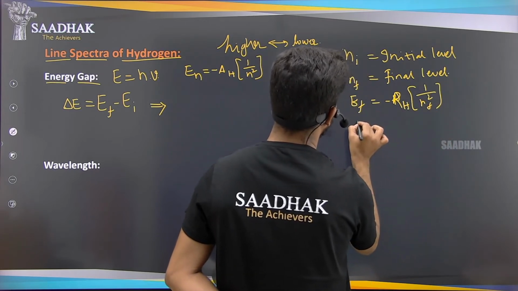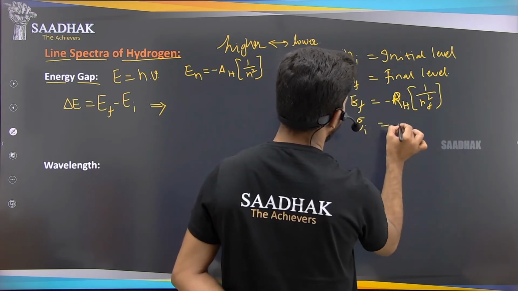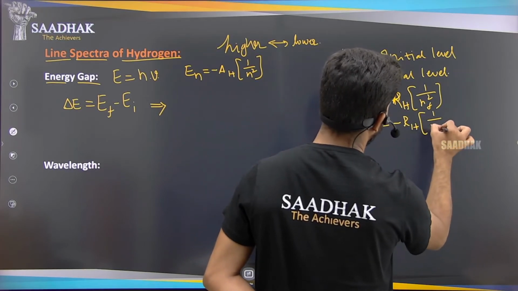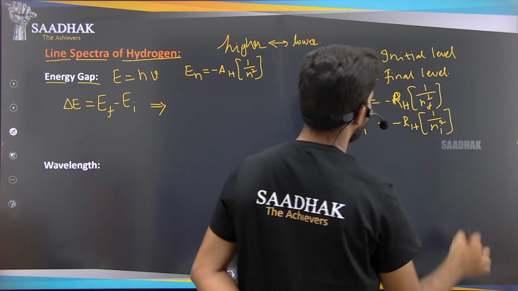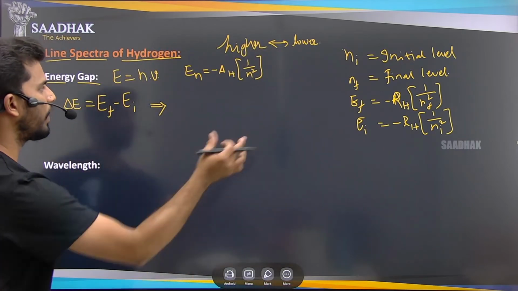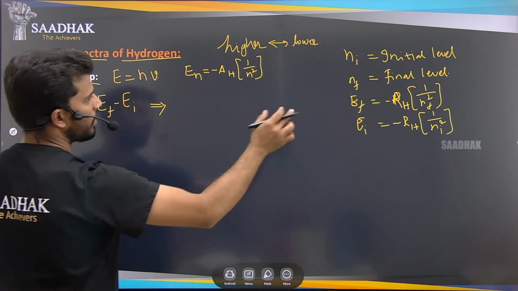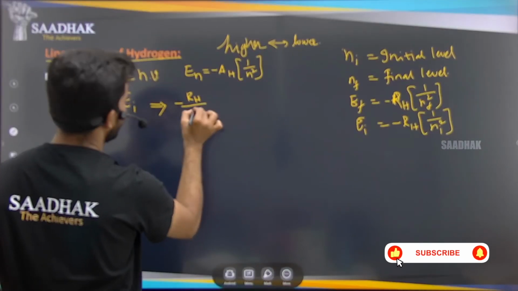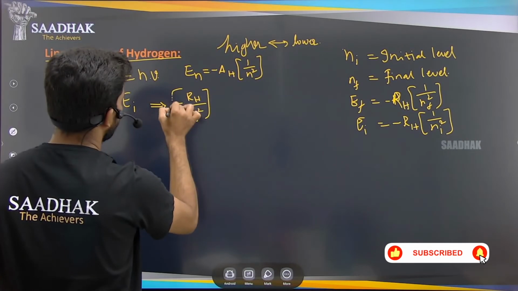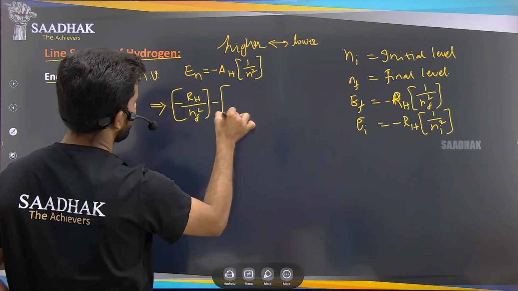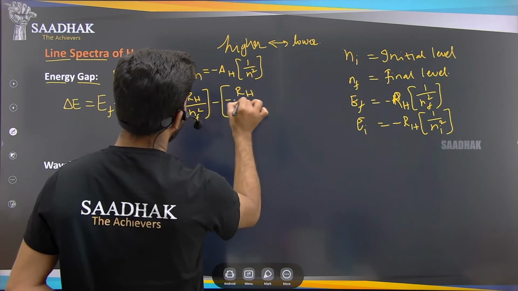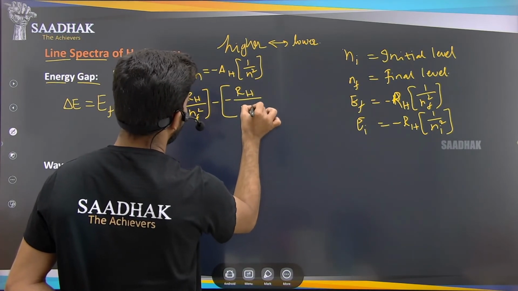Ei will be minus RH into 1 by ni square. Now write those two parts here: delta E equals minus RH divided by nf square, minus of minus RH divided by ni square.